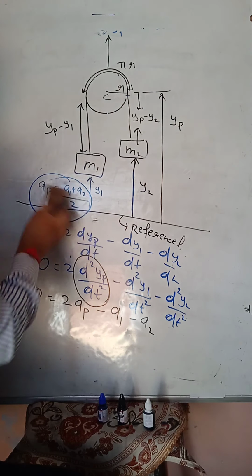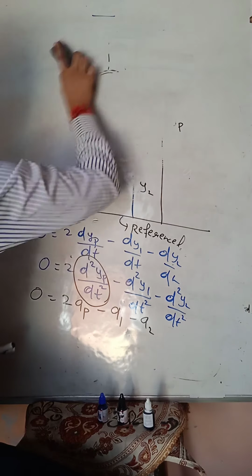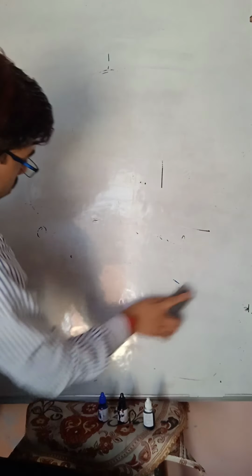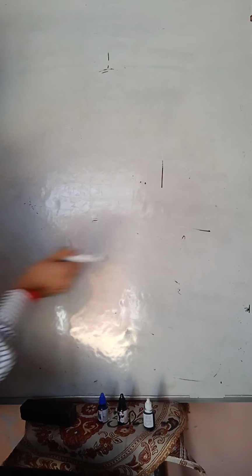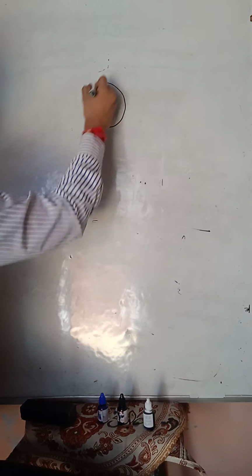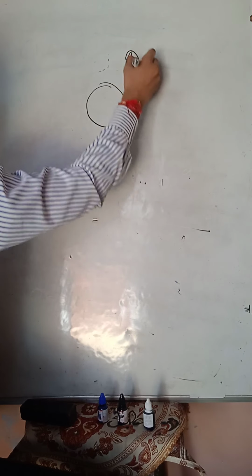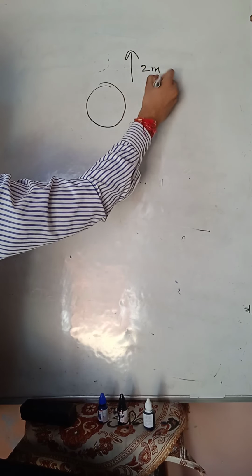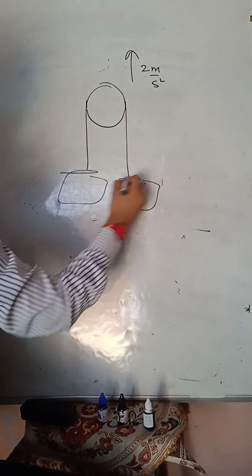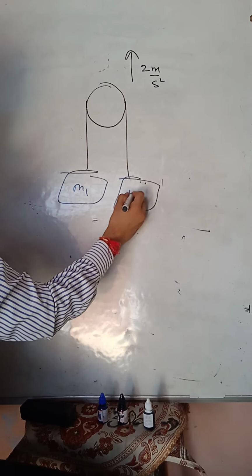For example, this is the pulley which is moving with acceleration 2 meter per second square, and these are the two blocks having a mass m1 m2.